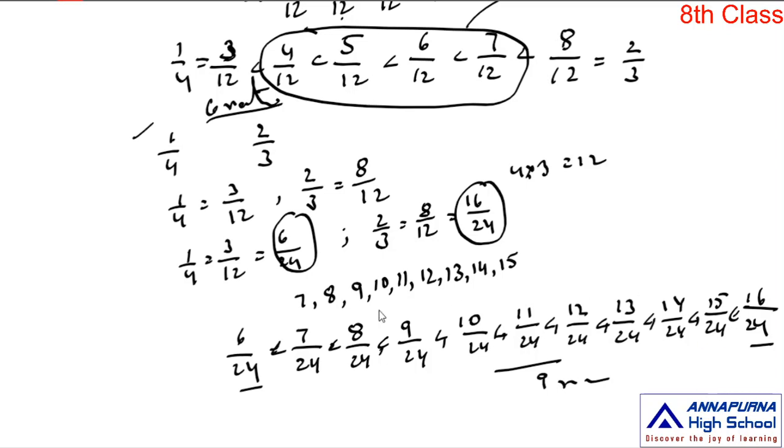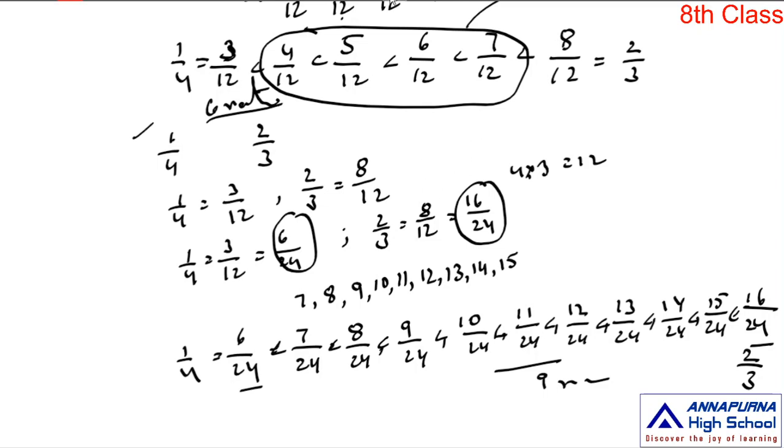Out of these 9 rational numbers, you can choose any 6. And this 6 by 24 is equal to 1 by 4, and 16 by 24 is equal to 2 by 3. Like this we insert a finite number of rational numbers in between the given two rational numbers.